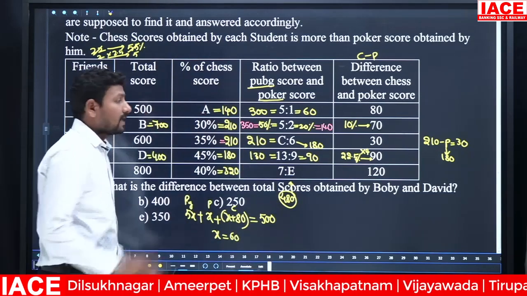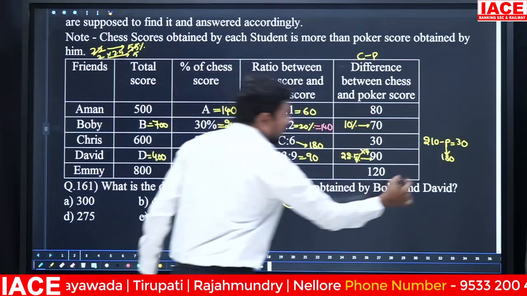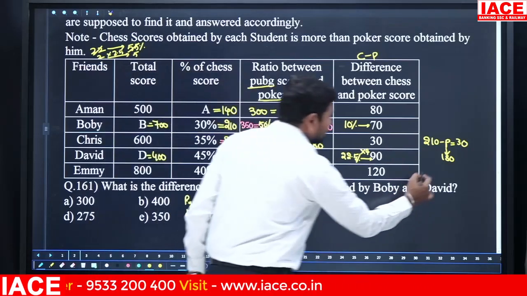Yes, substitute here. And look at the point here. Chess to poker here. Chess minus poker. And the chess value you already know, 320. 320 minus P.